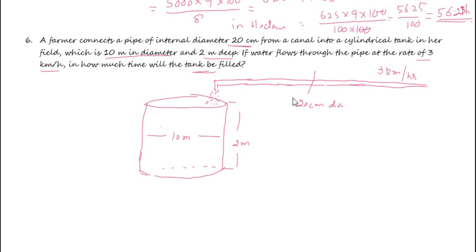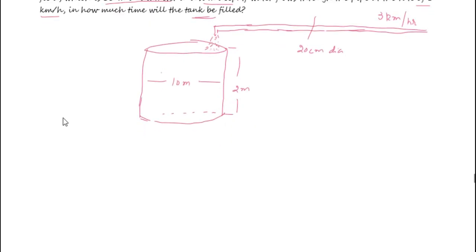So first let us calculate the total volume of the water in this tank. So volume of water in the tank is equal to pi r square h, that is pi into r square.